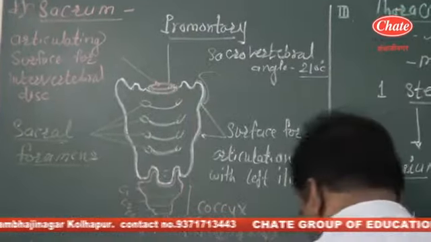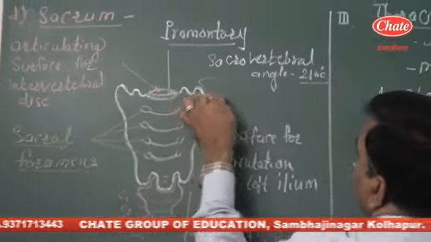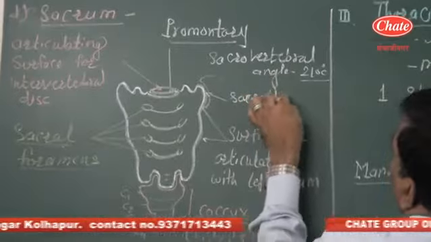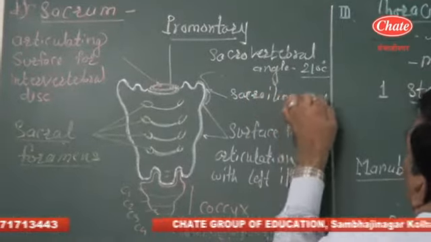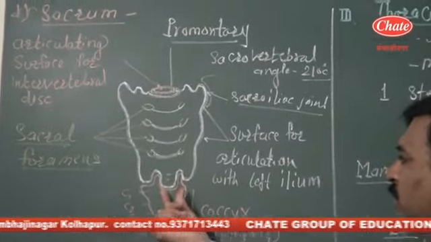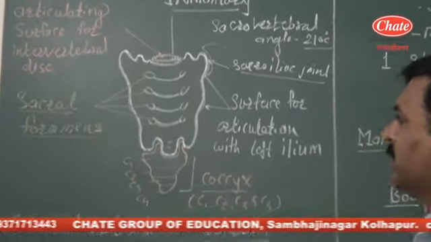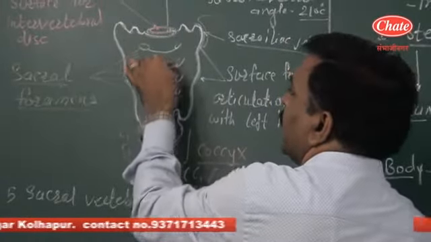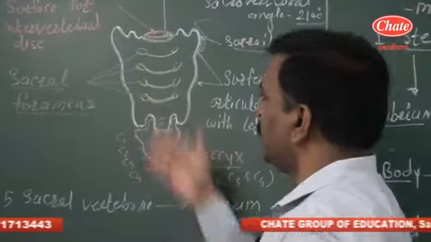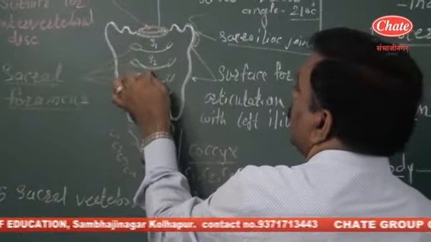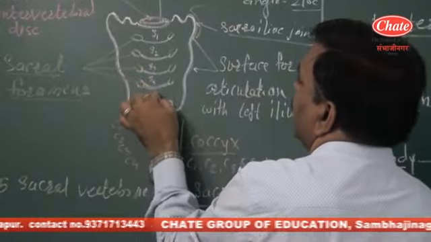So this is the ilium bone, and the joint is termed as the sacroiliac joint. Remember this joint further, that is the sacroiliac joint. Then the posterior portion articulates with the coccyx, while the central part has bars, termed as sacral bars. There are 4 sacral bars that divide the sacrum into 5 regions: sacral 1, sacral 2, sacral 3, sacral 4 and sacral 5.